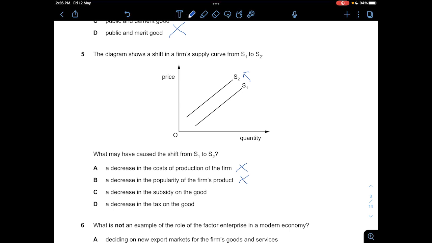And C, a decrease in the subsidy of the good will increase the cost of production, so this is correct. But let's take a look at D and see if it's correct or not. A decrease in the tax of the good will decrease the cost of production and shift the supply curve to the right, so D is also wrong. So the answer is C.